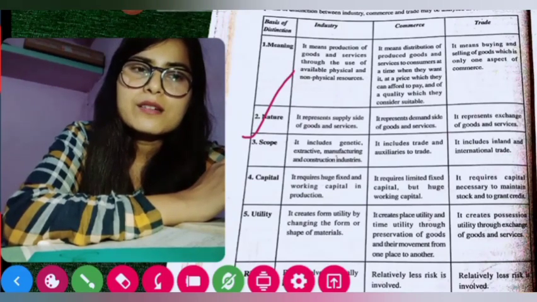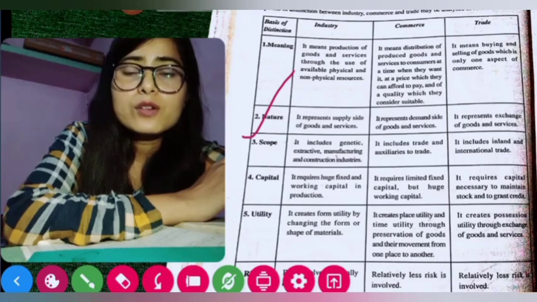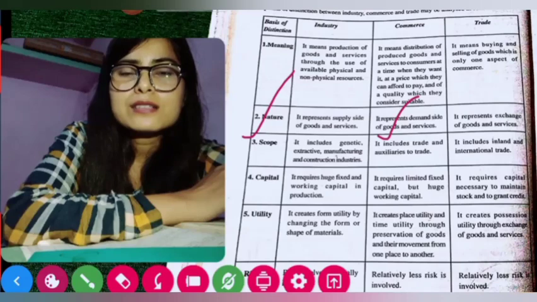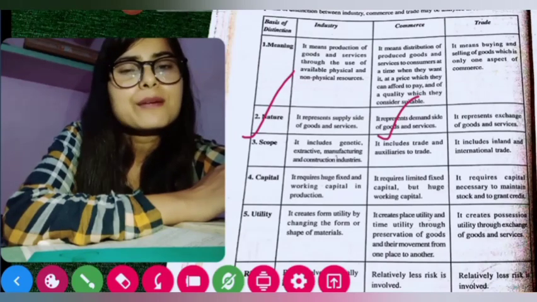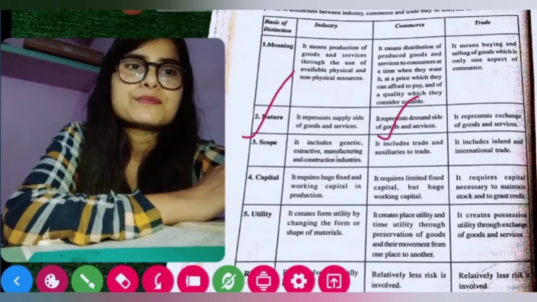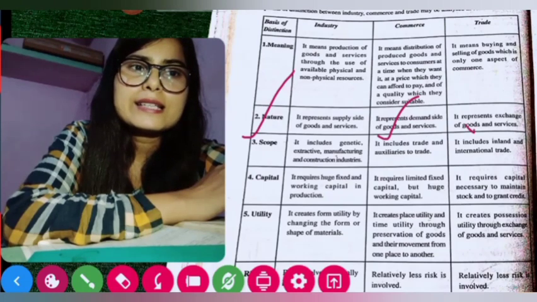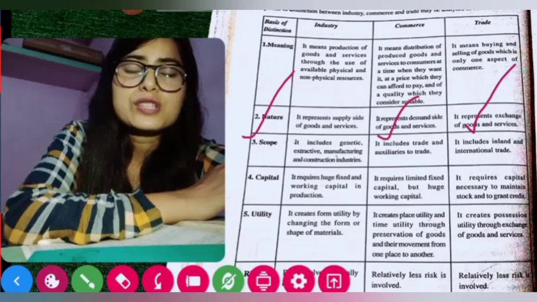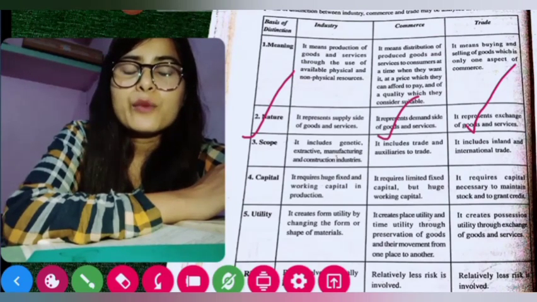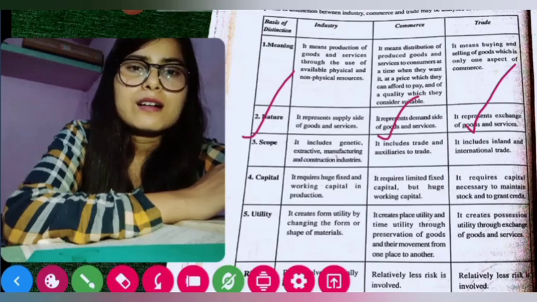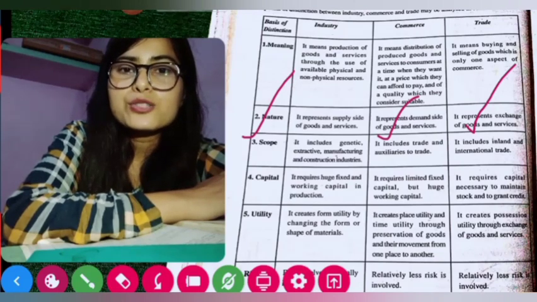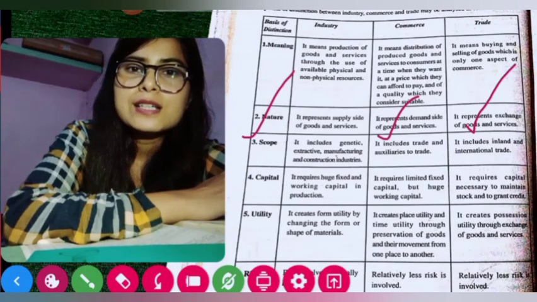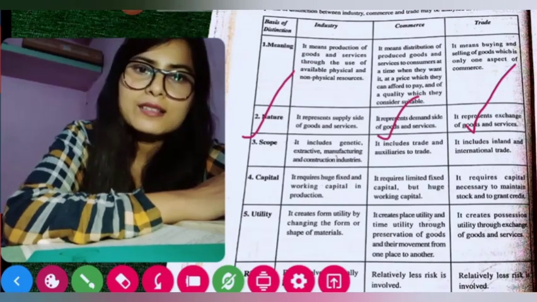Then if we see the nature of commerce, it only represents the demand side, and that's why it gives goods and services to the customers in the market after seeing the demand. Then trade, if we see, represents the exchange of goods and services. As I already discussed, transportation, advertising, packaging, warehousing are the processes which are involved in trade. So it represents the exchanging of goods and services from one to another in the market.